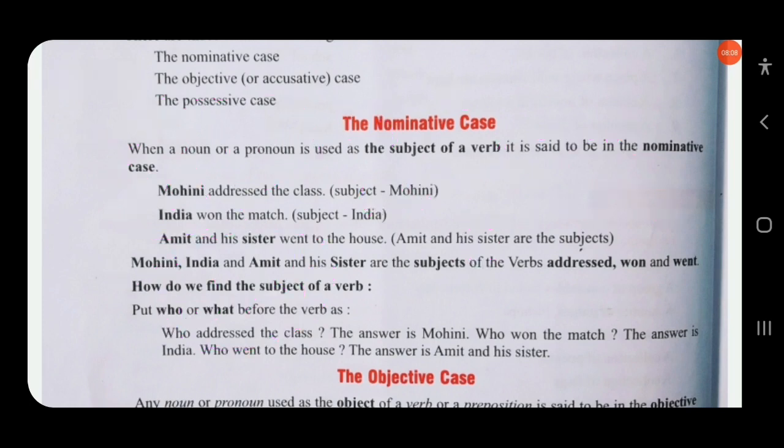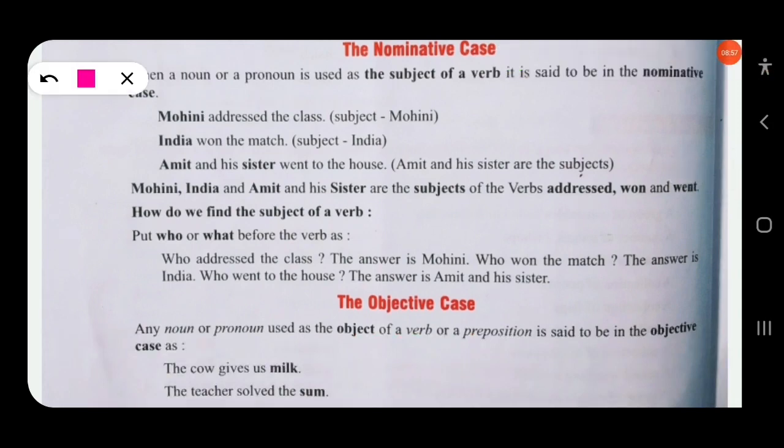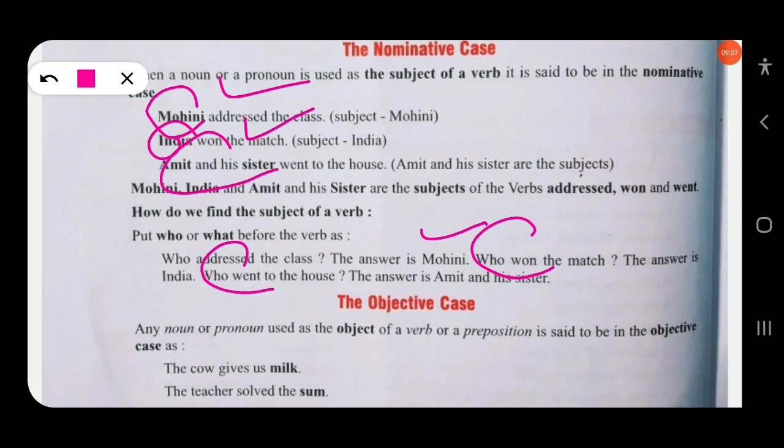Clear? So as you find here, who addressed the class? Mohini addressed the class. The answer is Mohini. Who won the match? India won the match. Who went to the house? Amit and sister. I think you have got a complete idea about nominative case or subjective case.